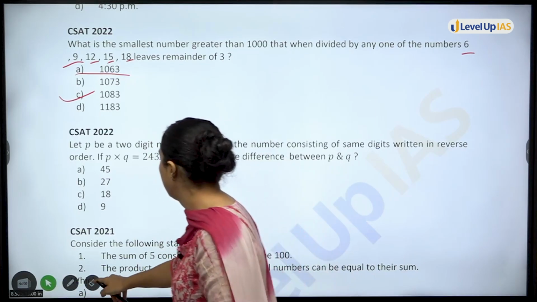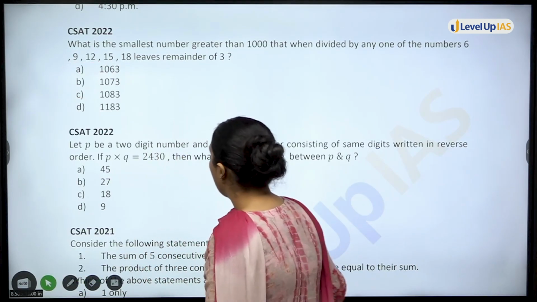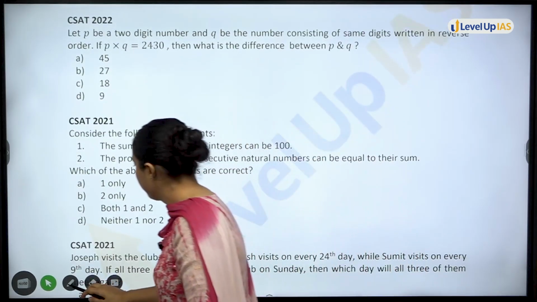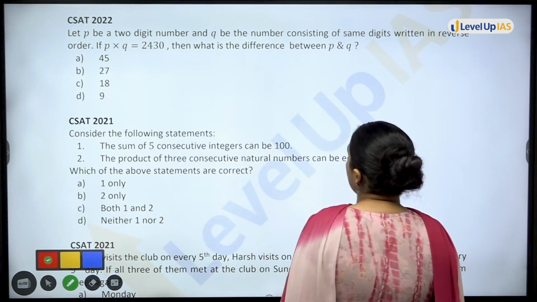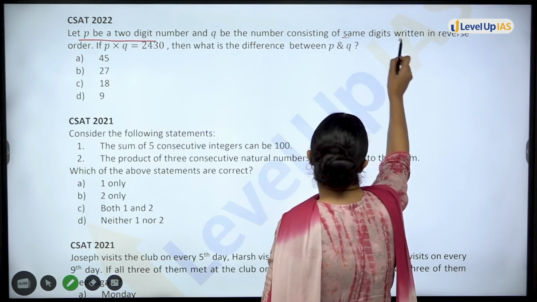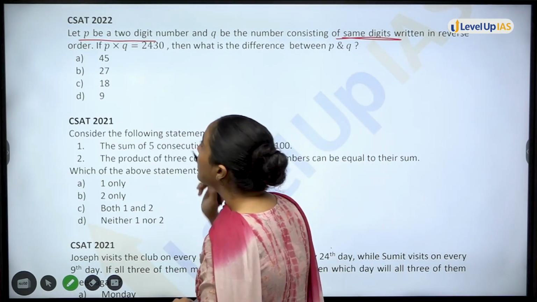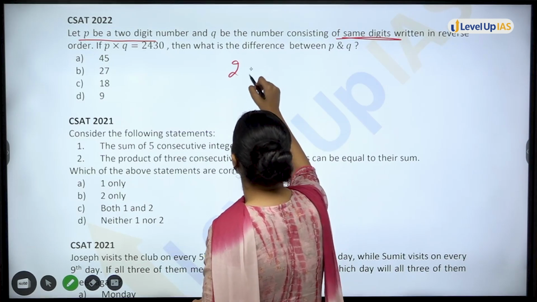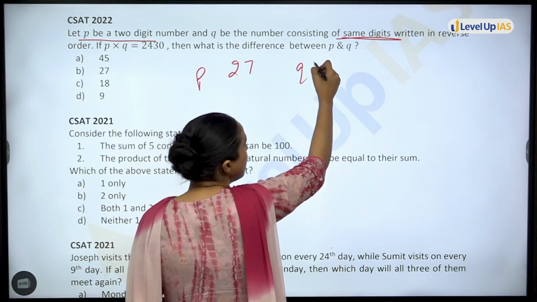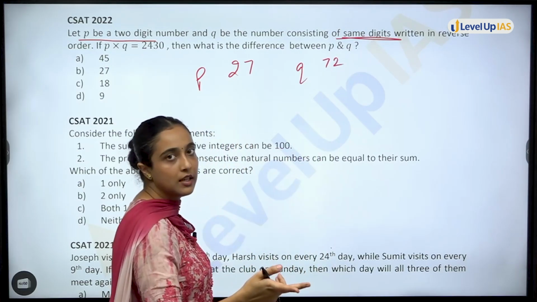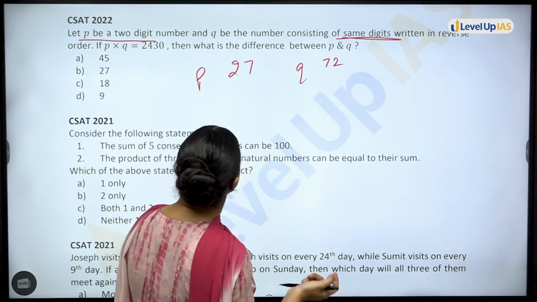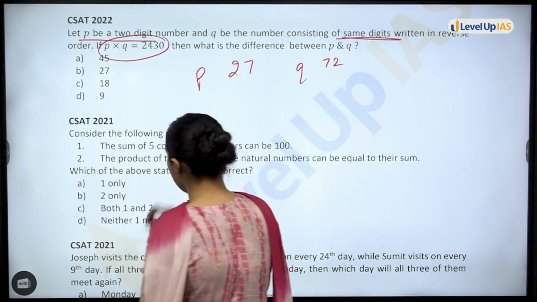Now, moving on to the next question. You have, let P be a 2-digit number. Q be the number consisting of the same digits written in reverse order. So that means if I say you have 27, P is 27. Example. Okay, example. P is 27, Q will be 72. Written in reverse order. Okay?